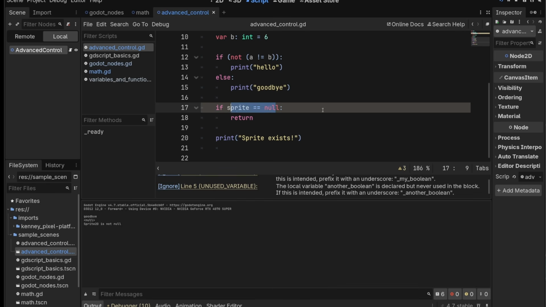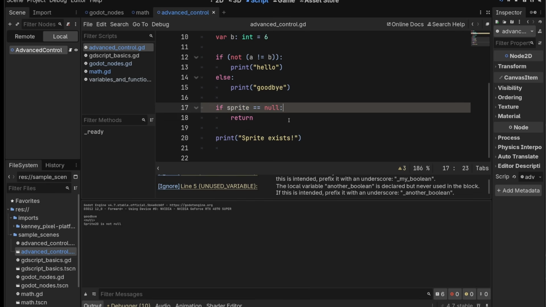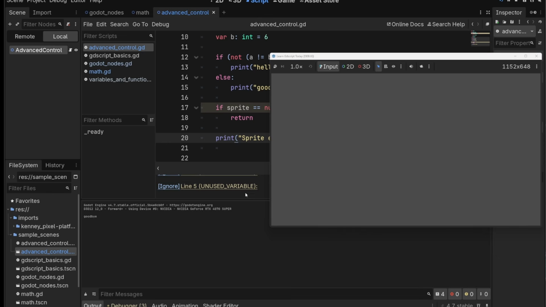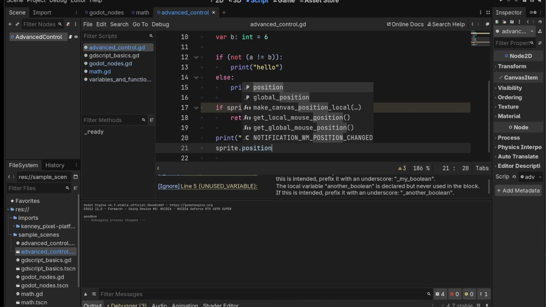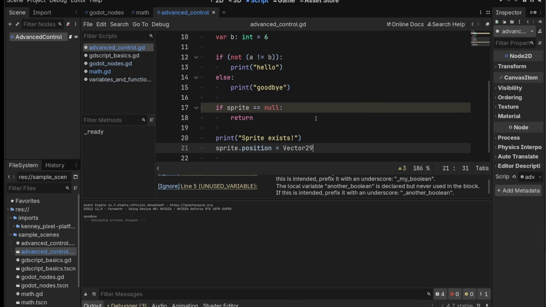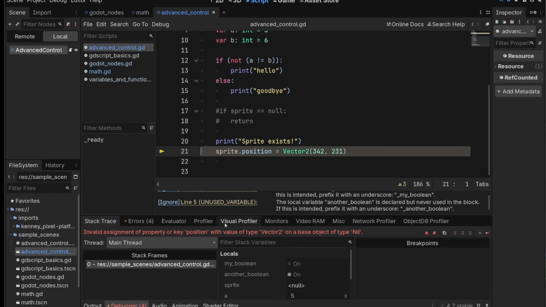You're getting a warning here because it knows you never assign it, but that's fine. If we play this, are we going to ever print "Sprite exists"? No, because we get to this, we see the sprite's null, and we return. This is really useful because sometimes we need to check if something exists before we do operations on it, like change its position. So now we can do sprite.position equals a vector to something. And we play this, nothing happens.